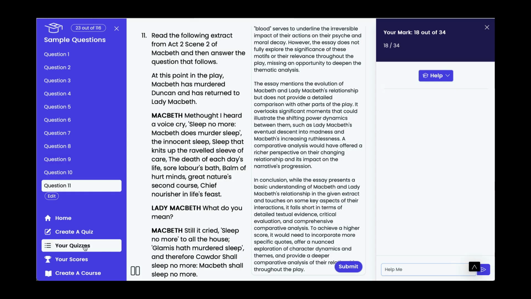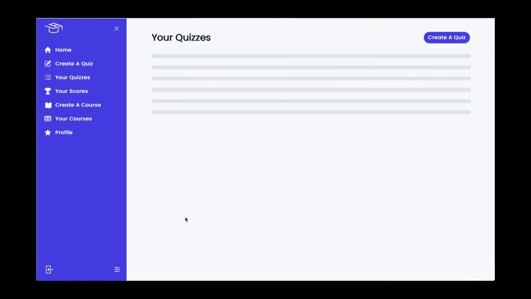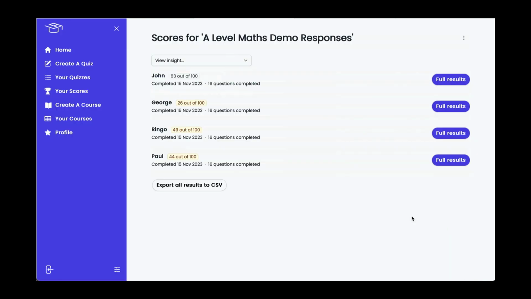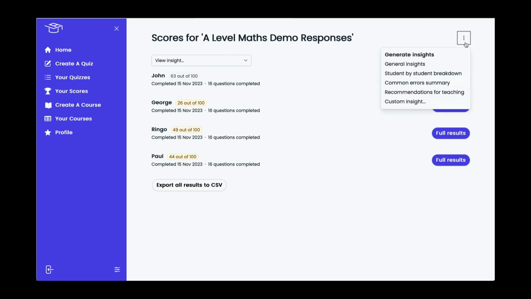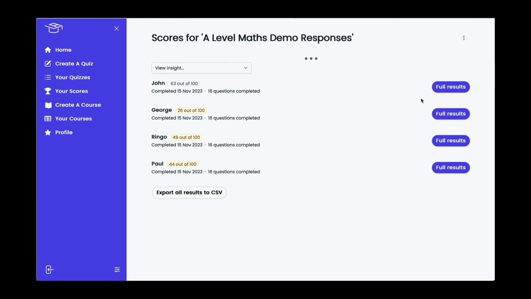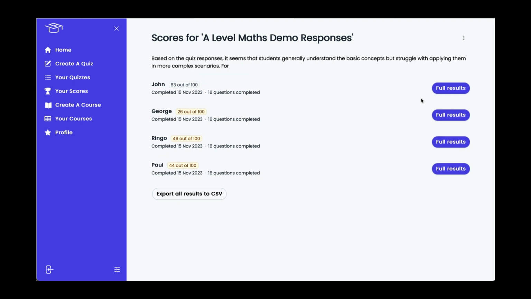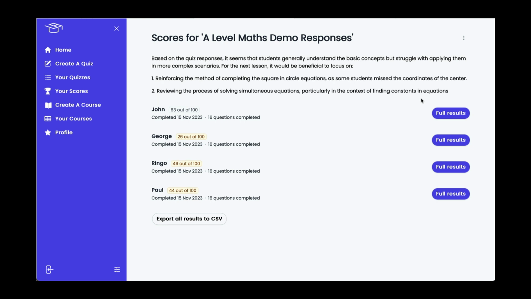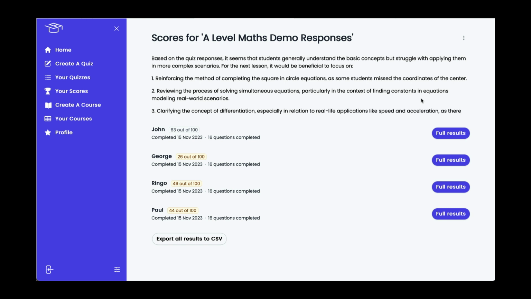Learn Anything does not limit AI to the answering of questions, but if we look at a quiz from a teacher point of view that 4 students have completed, I can generate insights about those results to ask for common errors, recommendations for teaching, or ask it a custom insight to find out whatever I want about the data. And then it will look at the answers of each of the 4, in this case users, and give me some useful feedback on the common errors that students are struggling with, and therefore what I might want to focus on in my next lesson.